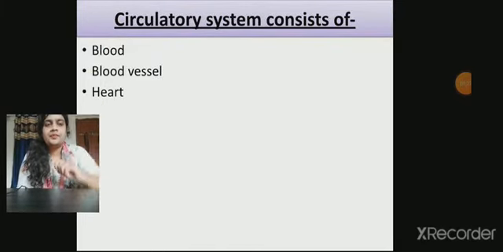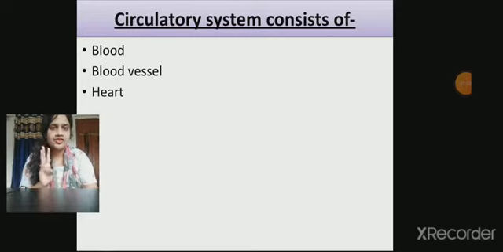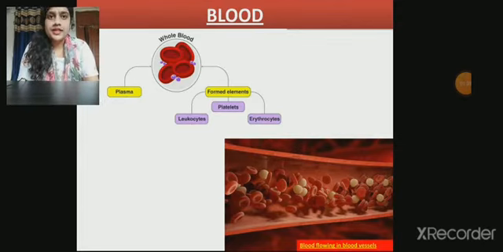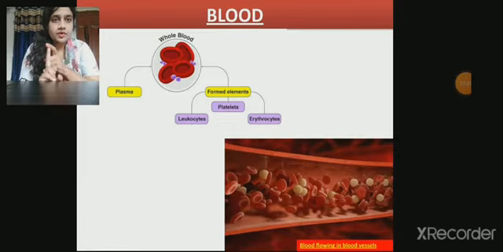Next topic: the circulatory system consists of three major components: blood, blood vessels and heart. Moving to the first component, that is blood. What is blood? Blood is a loose connective tissue and it is composed of two major components. First is plasma, second is formed element. Plasma is a watery fluid, and the rest of the content of the plasma is proteins, solutes and ions. Another component, the formed element, is also called the blood corpuscle. These formed elements are further classified into leukocytes, platelets and erythrocytes.